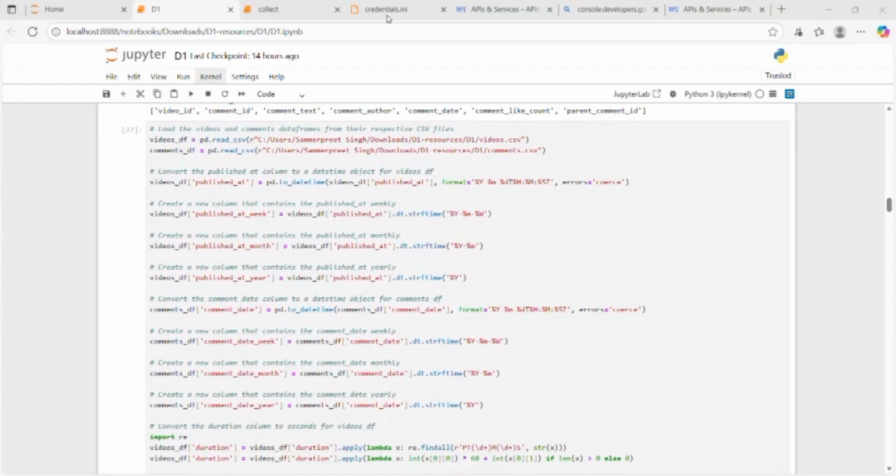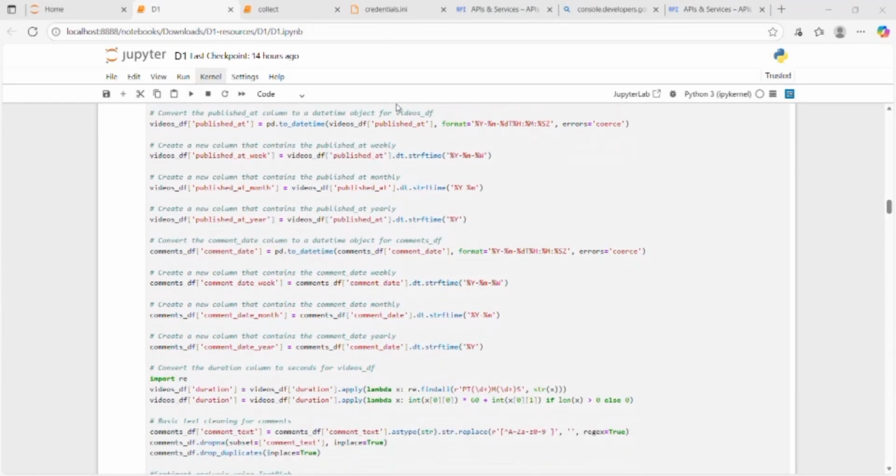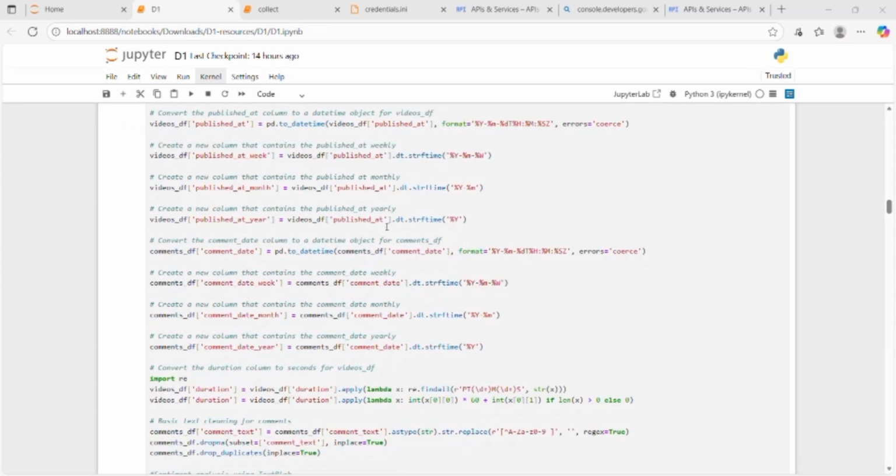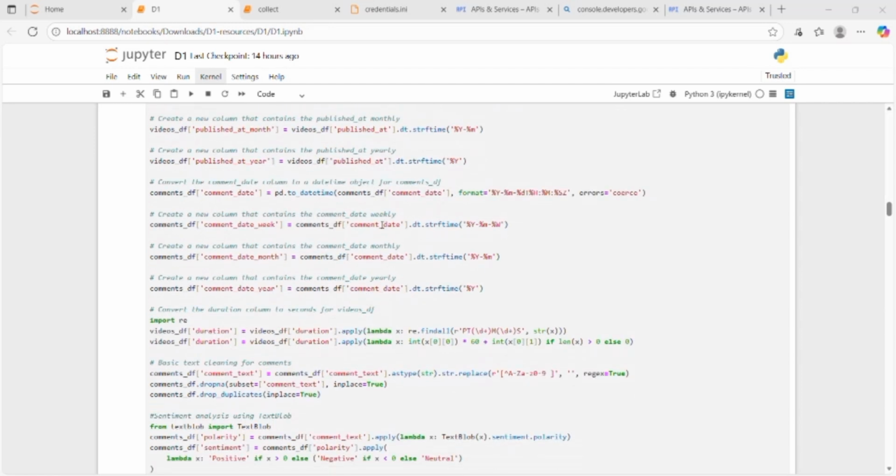After that, I wanted to make my data more detailed, so I converted the publish_at and comment_date columns into proper date format. Then I added new columns that show the week, month, and year of when each video and comment was posted. This helped me analyze how YouTube activity changes over time. I also converted the video duration into total seconds so I could compare short and long videos easily.